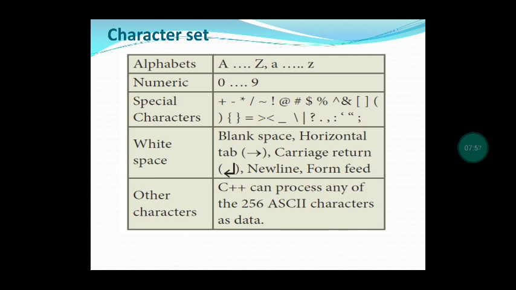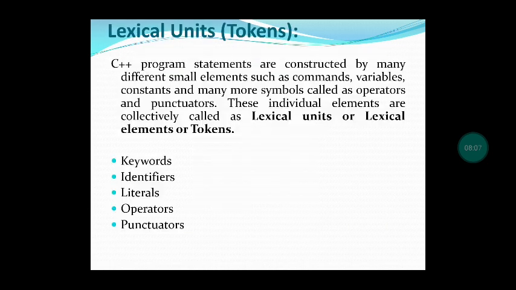These are the special characters. White space means a blank space or a horizontal tab, and a new line that we add in the program; these are called white spaces. And other character constants are also used in the character sets for writing a C++ program.